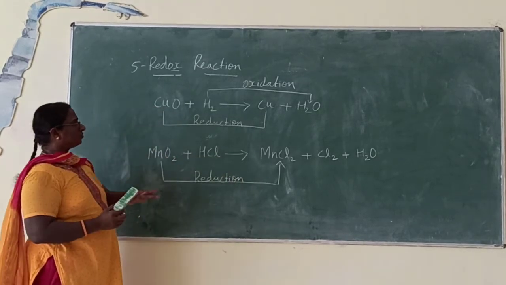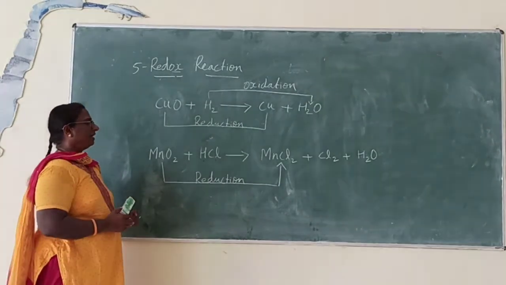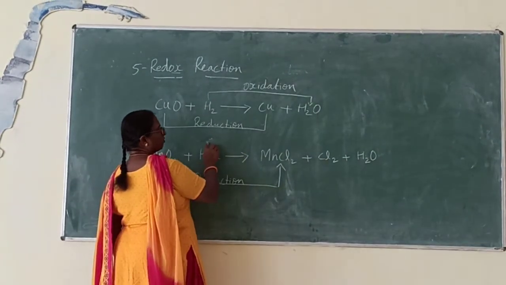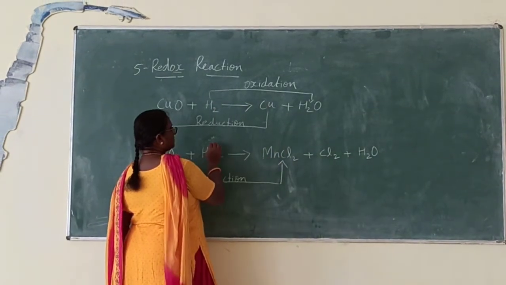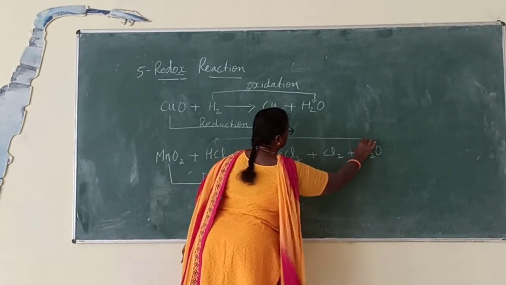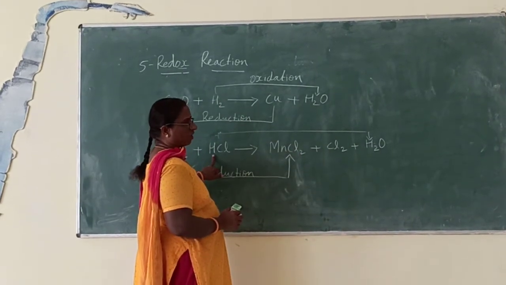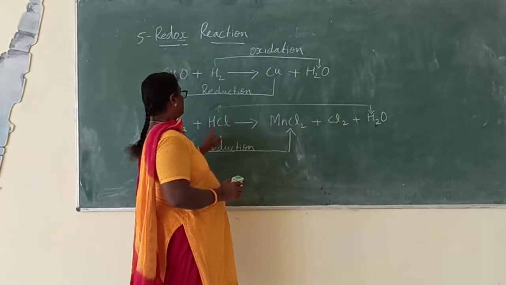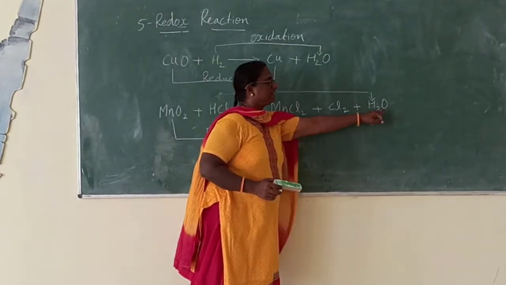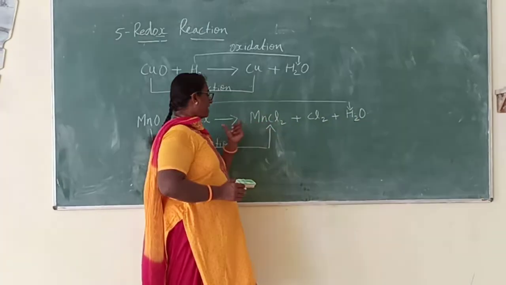Now look at the next one, hydrochloric acid. In hydrochloric acid, you can go for either water or for chlorine. Suppose we go for water, let us see. How many hydrogen? One, but here two hydrogen. Hydrogen is added. Here no oxygen, here it is one oxygen. Both hydrogen and oxygen are added here.